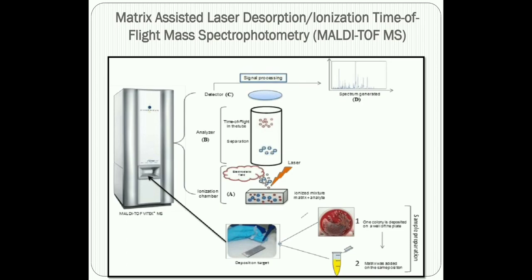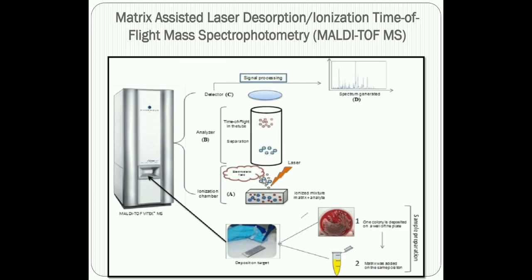Don't worry, I'll simplify it for you. The basic principle of this assay is that it is based on the ability of an electric or a magnetic field to deflect a flow of ions, each having a mass and a charge proportional to their trajectory. So the ions with a definite mass and charge, and the ability of these ions to be deflected with the help of the electric and magnetic field. So this is the basic principle.